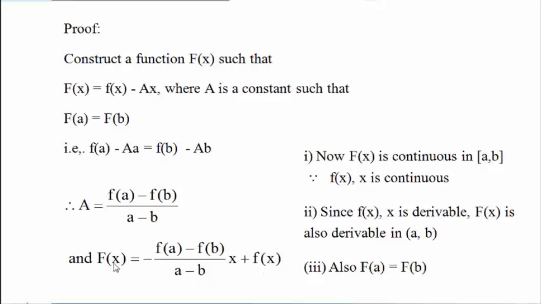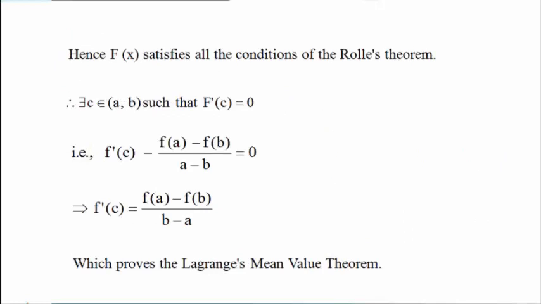And in short, this capital F satisfies all conditions of Rolle's theorem. Capital F of x is continuous in closed interval AB, differentiable also on open interval AB, and here also observe that capital F of A equal to capital F of B. So we can apply Rolle's theorem for capital F of x because all conditions are satisfied. So there exists C belonging to the open interval AB such that capital F dash of C equal to 0.